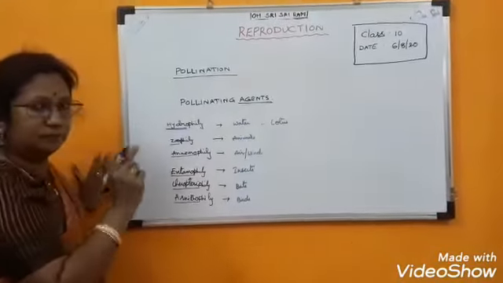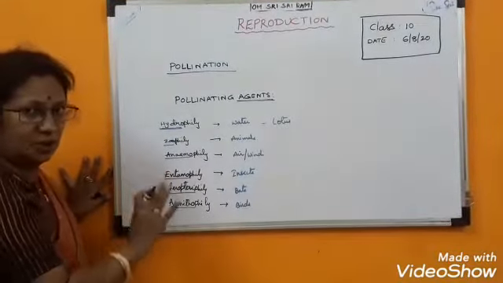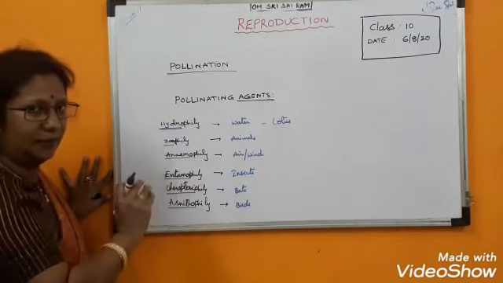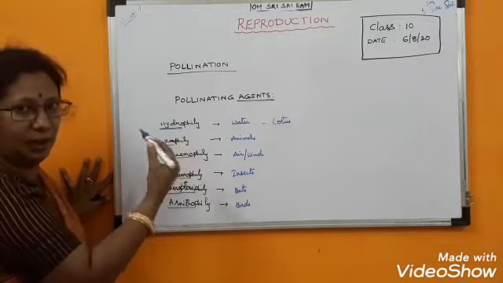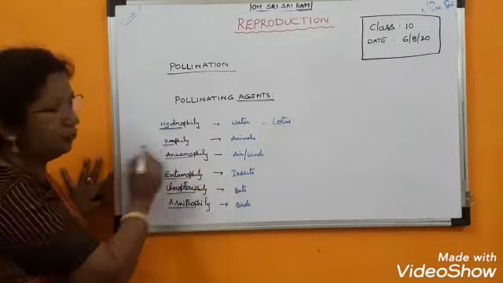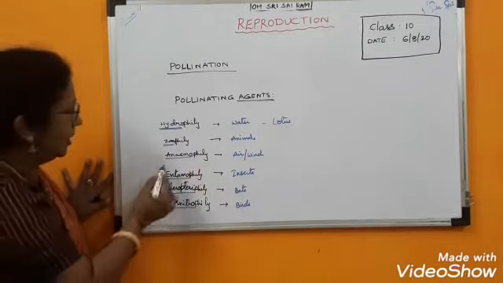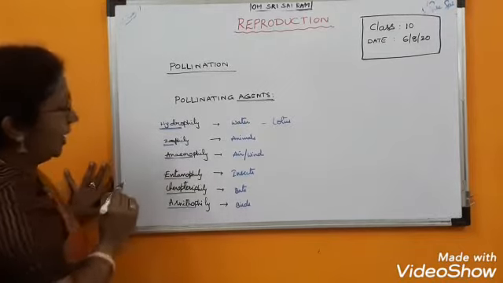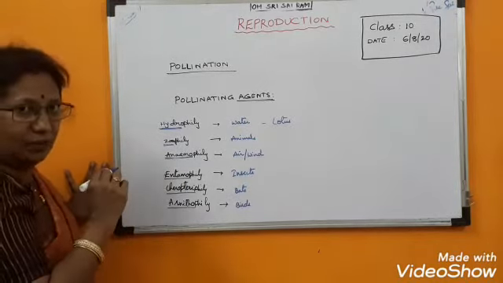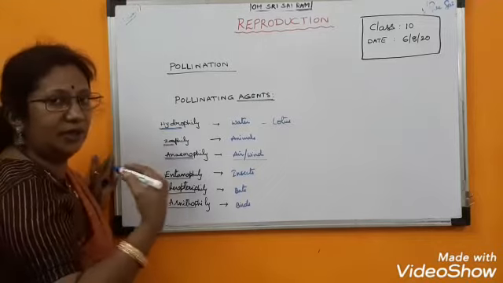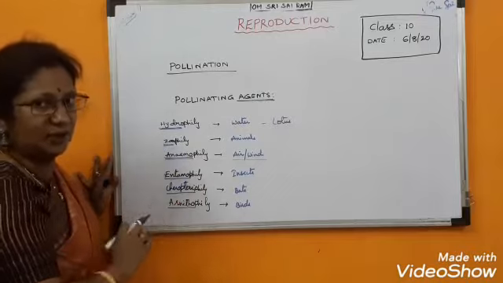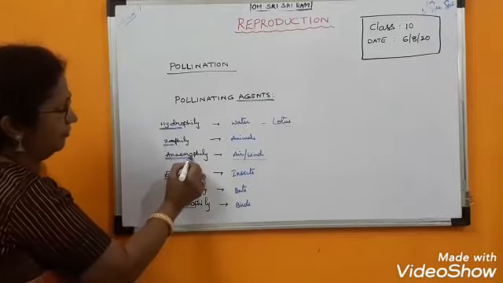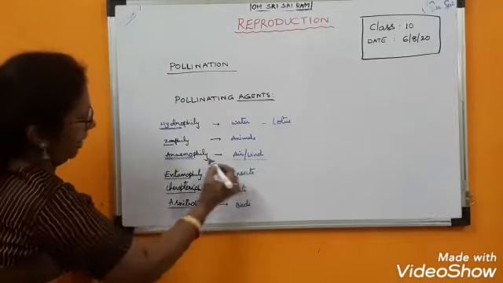Then zoophily. Any animal. It's not that only a particular insect or particular animal; any animal helps in transfer of pollen grains from anther to stigma, then it is called zoophily. Zoo means animal. Next, anemophily. Anemometer, I think you heard of anemometer. Anemophily means the pollen grains will be transferred by air and deposited on the stigma. Such pollination is called anemophily.